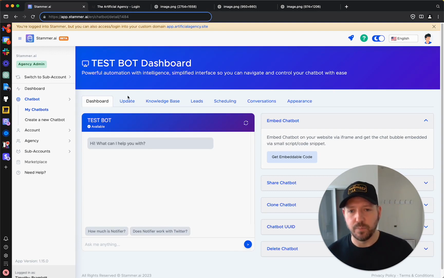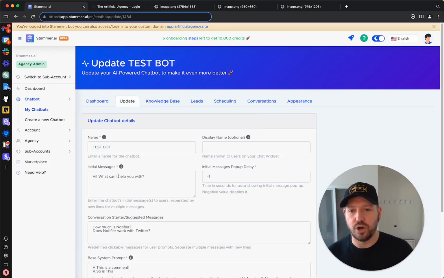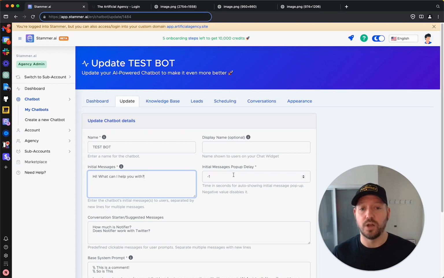Now, relatedly, we also got out a feature called initial messages. You may have also heard me refer to this as teaser questions, but this is actually popping up and teasing the user with these questions, and you can actually ask multiple ones. We also have a delay, so you can set the number of seconds until the teaser questions show up. Now, notice this one is actually set to -1, which means it will not pop up; it basically disables that functionality. And like I said, you can also enter multiple in here.